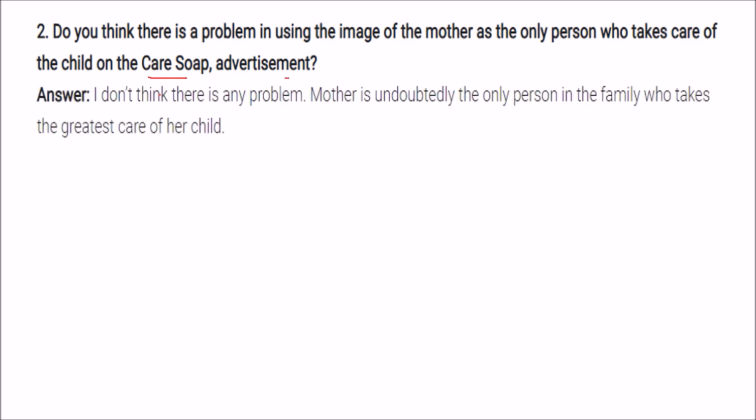Do you think there is a problem in using the image of the mother as the only person who takes care of the child in this care soap advertisement? There are two answers. First, you can say there is no problem because mother is undoubtedly the only person in the family who takes the greatest care of her child.